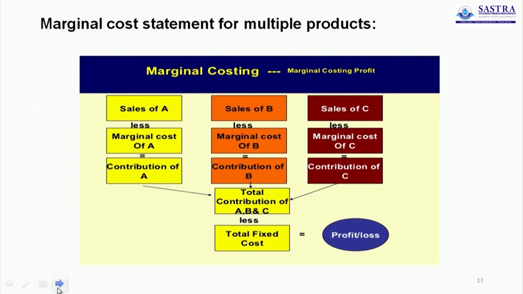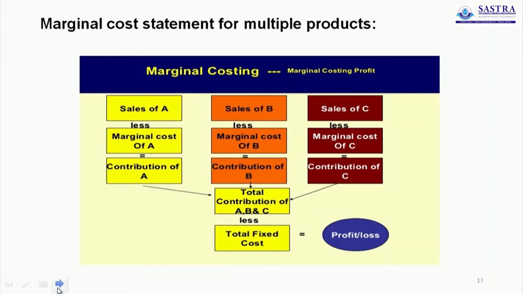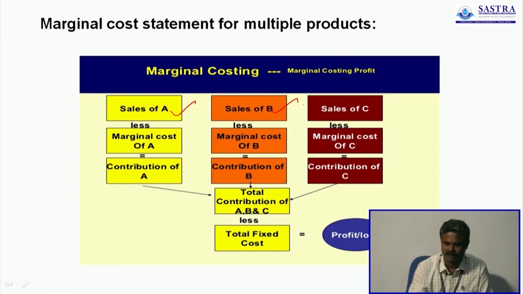Now we are going to prepare a marginal cost statement for multiple products. Previously we discussed preparing a marginal cost statement in general. Here we are going to prepare it for multiple products or multiple proposals or multiple units.